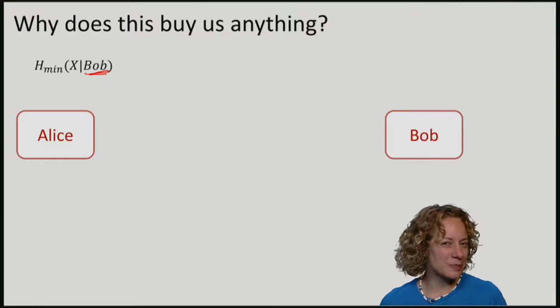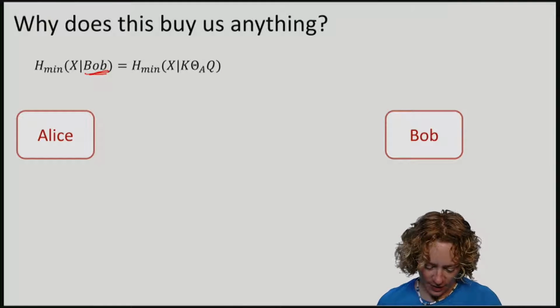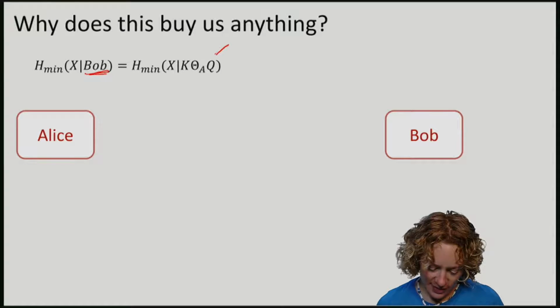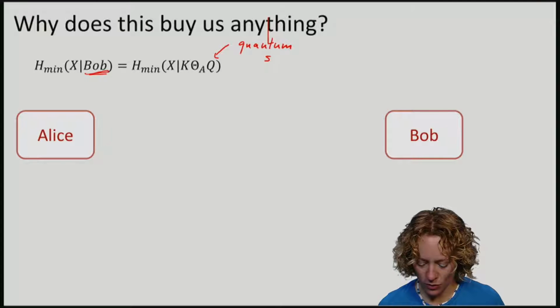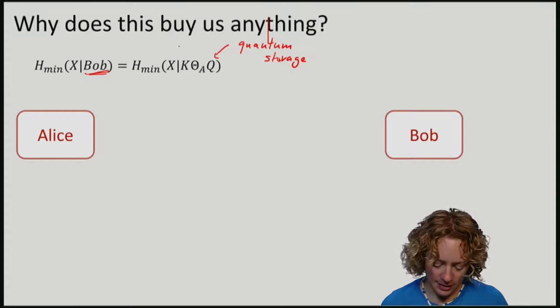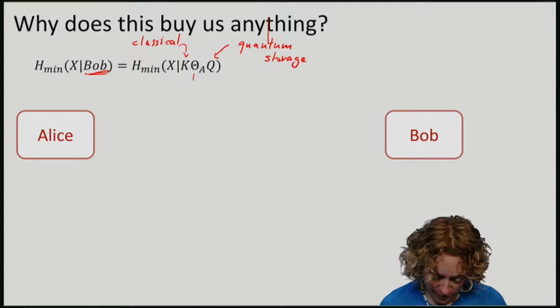This min entropy, of course, depends on whatever Bob has, which is as follows. He has whatever is left from his quantum storage device, which we called Q. He has the classical information K. Maybe he measured some of these qubits. And he has the basis information theta.